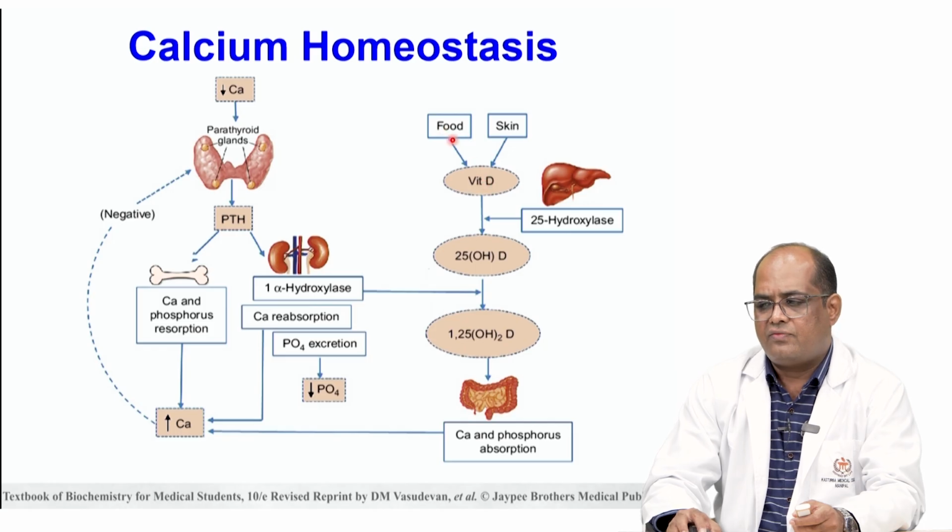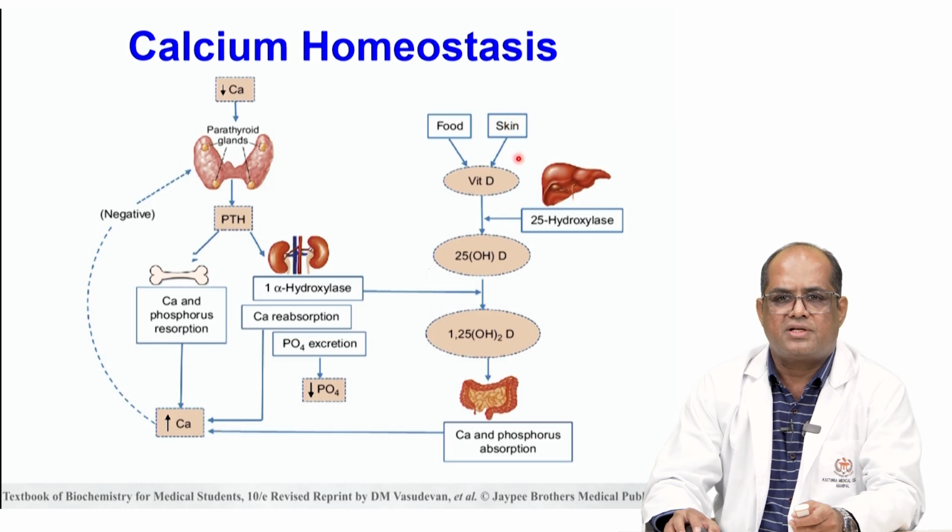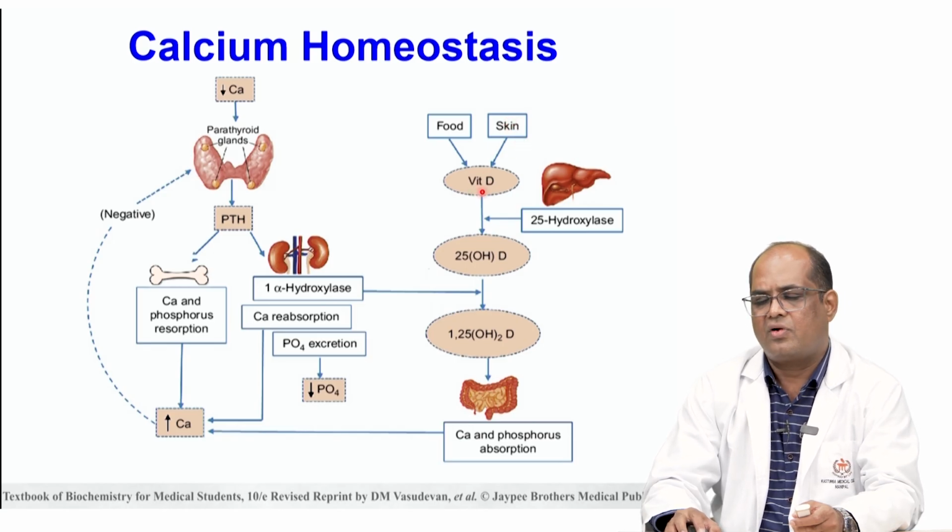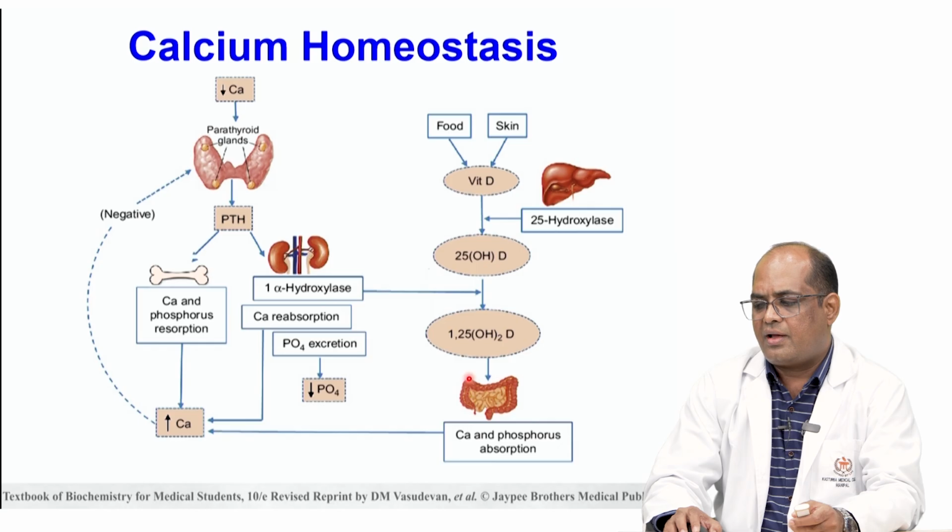Vitamin D, we can get from food sources, and our skin can also synthesize it after exposure to sunlight. 7-dehydrocholesterol will form cholecalciferol, and this cholecalciferol undergoes hydroxylation at the 25th position in the liver to form 25-hydroxycholecalciferol, and in the kidney 1-alpha hydroxylase adds one more hydroxyl group at the 1 carbon to form 1,25-dihydroxycholecalciferol, which is the active form of vitamin D. This vitamin D will enhance calbindin protein production, and then calbindin binds with the calcium and increases the calcium absorption.